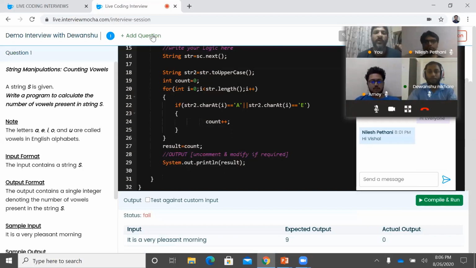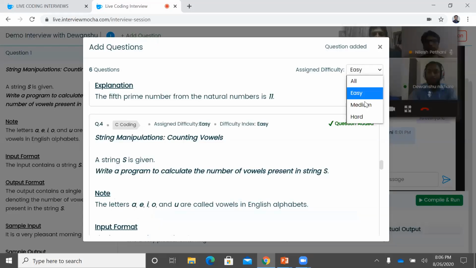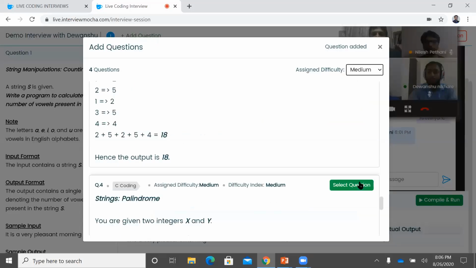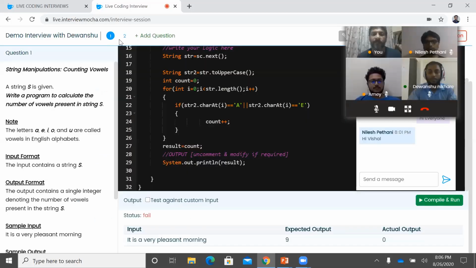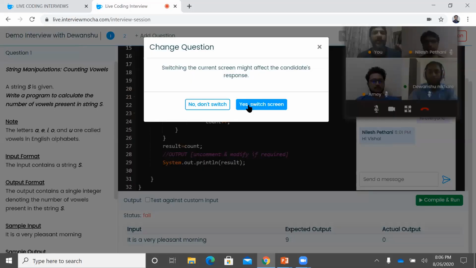I'll just show you guys the addition of a question. One question is already seen by all the interviewers. I'm just adding one more question, which is from the medium question bank, and then I click on this. And for the second question, yes, switch screen, because this question panel is going to change now. It warns that switching the current section screen might affect the candidate's response. That is fine because he has already written the code. I'm okay with that, and I put yes.